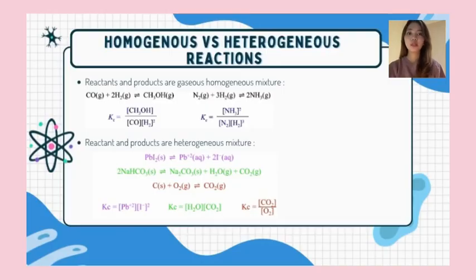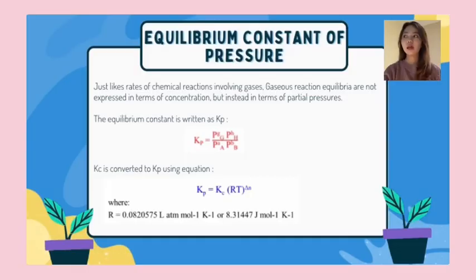Chemical equilibrium type: homogeneous versus heterogeneous reactions. First, reactants and products are a gaseous homogeneous mixture, like the formula beside. Second, reactants and products are a heterogeneous mixture, like the formula beside. Next, equilibrium constant of pressure.